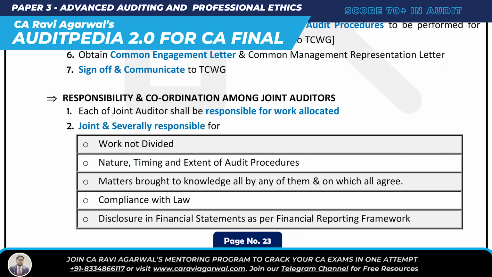The next requirement is responsibility and coordination among joint auditors. Each of the joint auditors shall be responsible for the work allocated to him. And they will be jointly and severally responsible for work not allocated, nature, timing, extent of audit procedures, compliance with law, and disclosure in the financial statement as per the FRF, financial reporting framework.